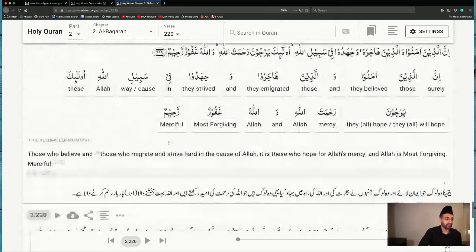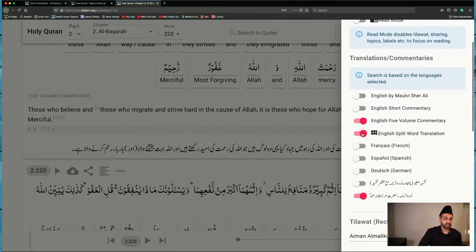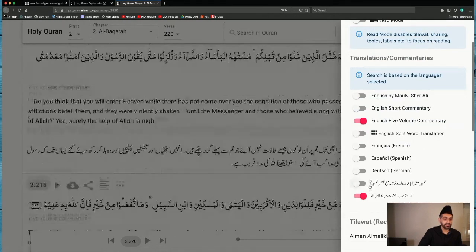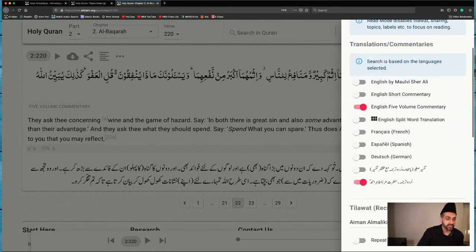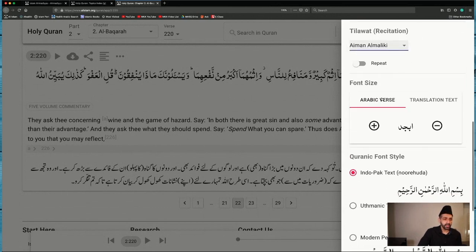So it's giving you that word for word translation just from the settings. You have other languages here. You have the Tafsir Urdu and the English as it was before. You have the recitation of 3 individuals available.